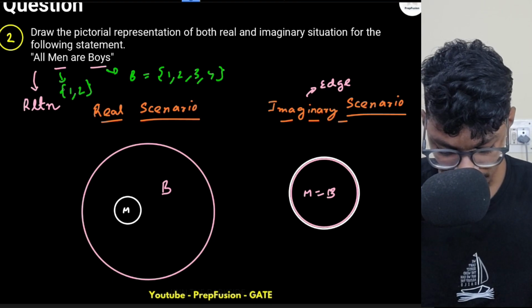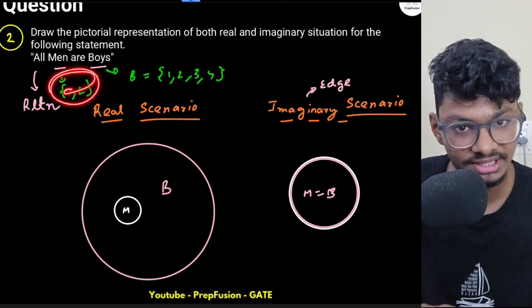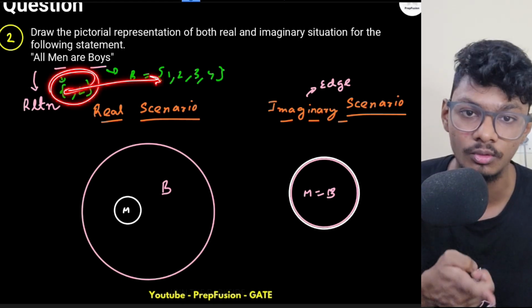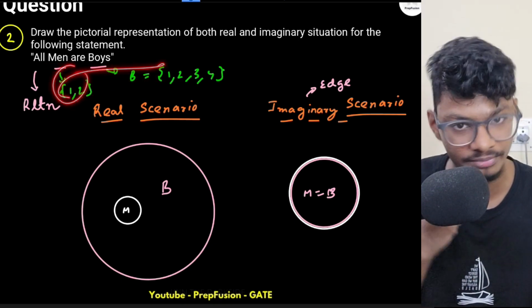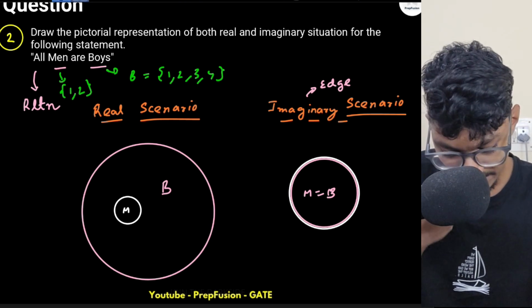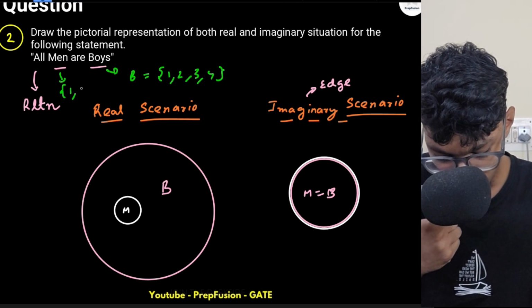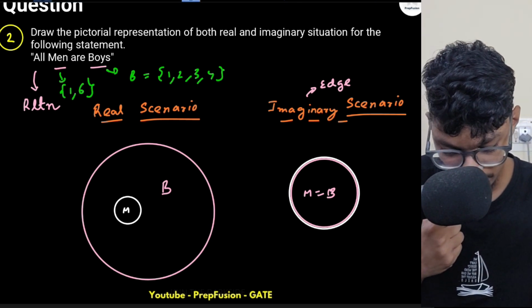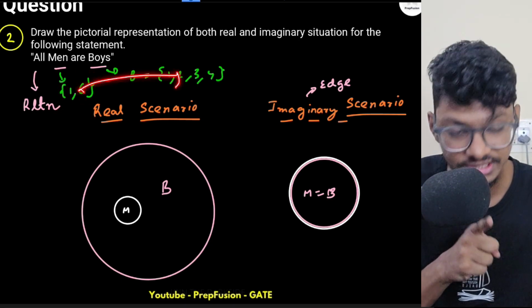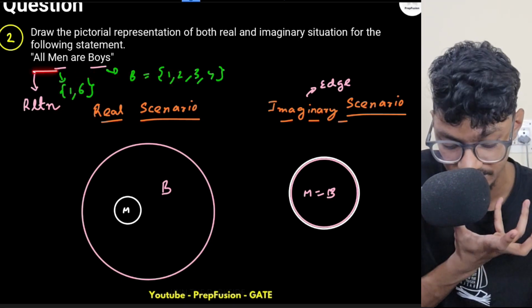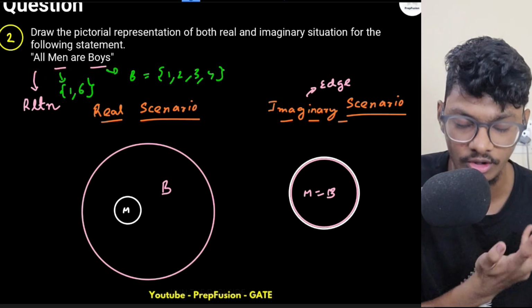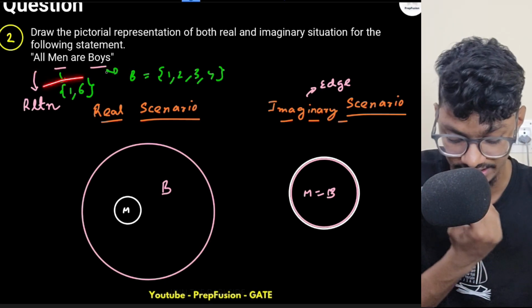Okay, so obviously whatever element will be there in the men set, that has to be included in B, because all men are boys. So whatever is inside men, that should also be boys. Is this a possible scenario? 1, 6. Is this a possible scenario? No. 6 is not inside B. So again, one of the elements of men is not a boy, which is not possible. In the statement they have given me, all men are boys. So I have to assume it as truth, and this is not possible.